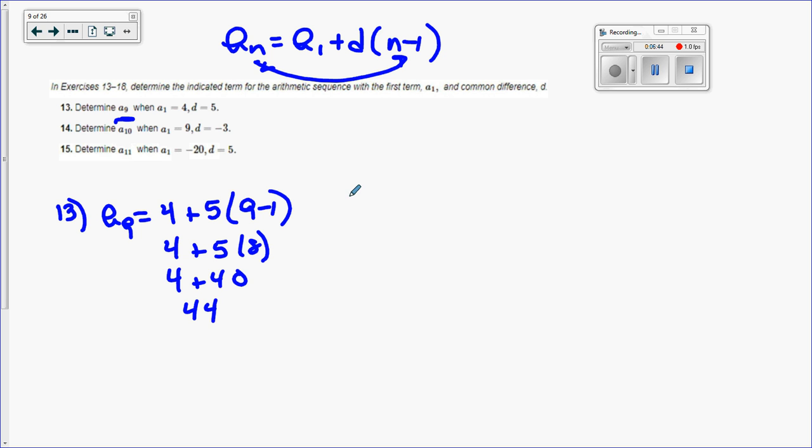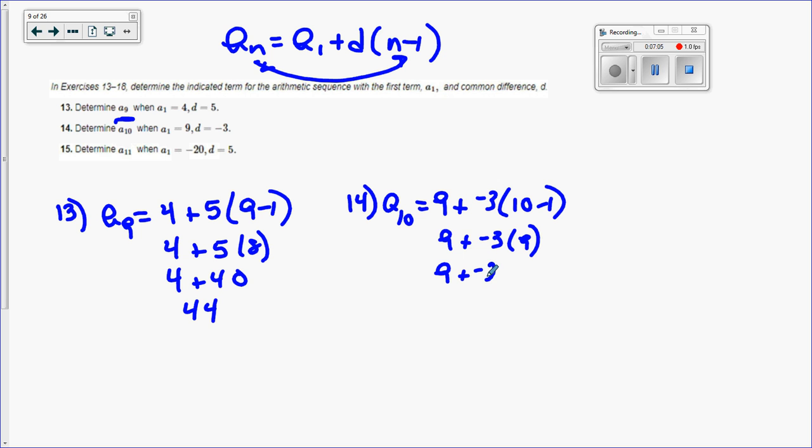Okay? For number 14, they want me to find a sub 10, the 10th number in the sequence. The first one is 9. The common difference is -3. And again, whatever number's there goes in this parentheses, and we subtract 1 from it. So I got 9 plus -3 times 9. 9 plus -27. And that comes out to be -18.